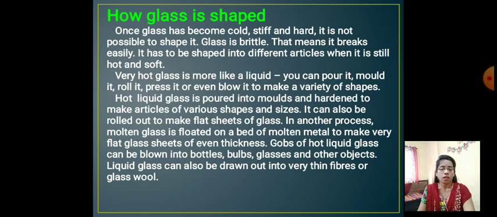Gobs means lumps of glass, and hot liquid glass is blown into bottles, bulbs, glasses and many other objects which we use as glass objects. Now this liquid glass is also used to make very thin fiber. Glass wool means what? Thin fibers. It means the liquid can also be used as a thin fiber or a thin wool.